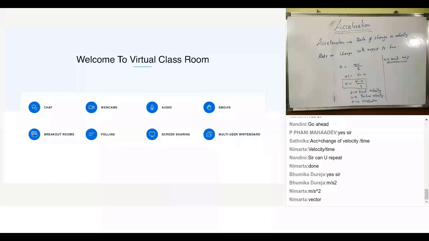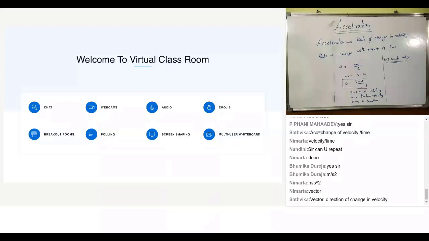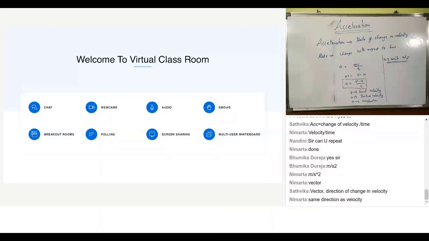One answer is same as velocity, right? Any other answer? Sir, it will be in a positive direction. What do you mean by positive direction? That's also okay. Satvika comes up with the answer: it will be along the direction of change in velocity. Getting it? It will not be along the direction of velocity, because there is every possibility that I'm going on a vehicle and I applied brakes.